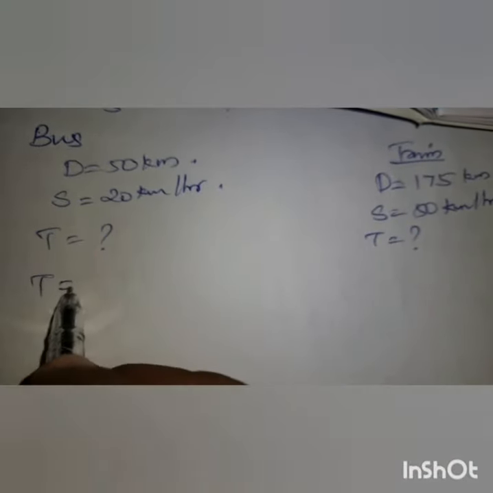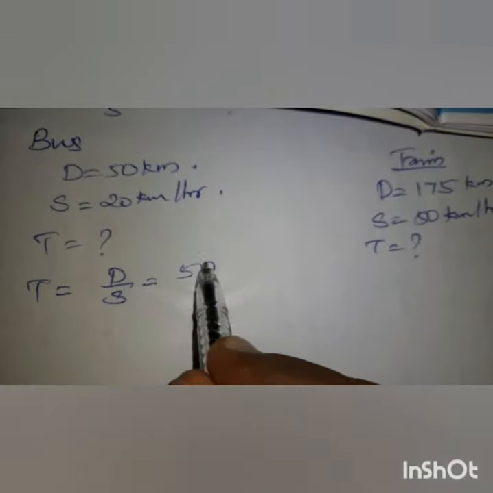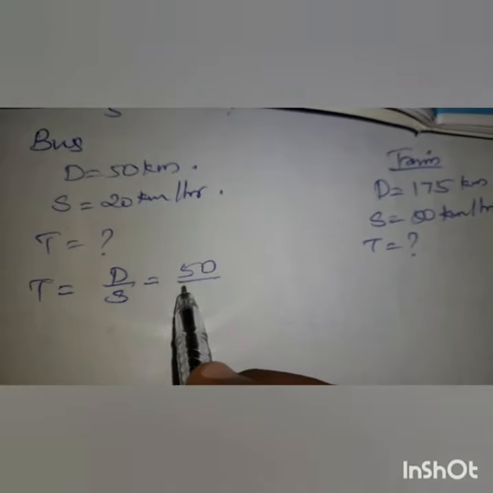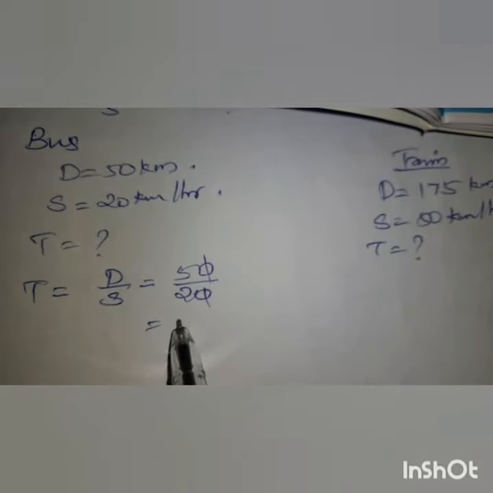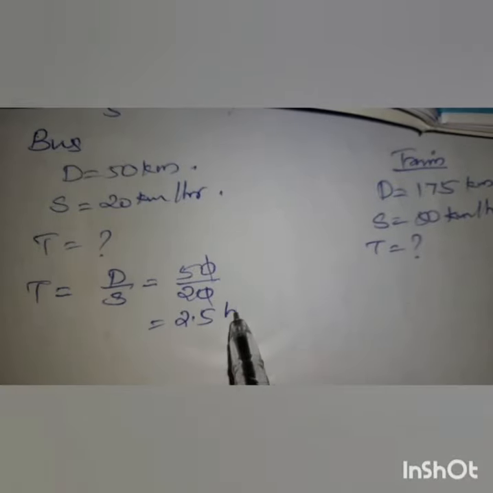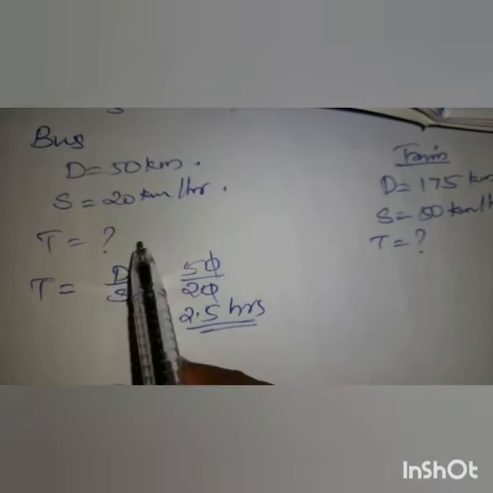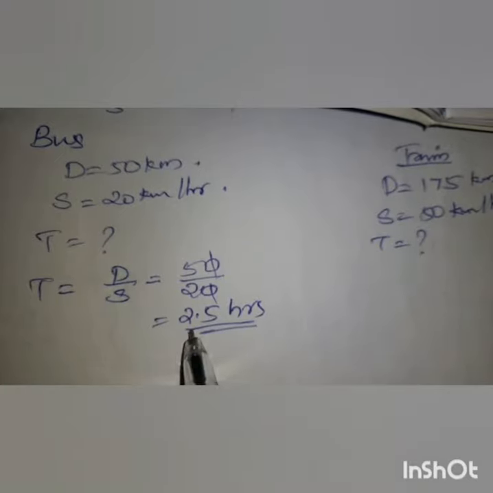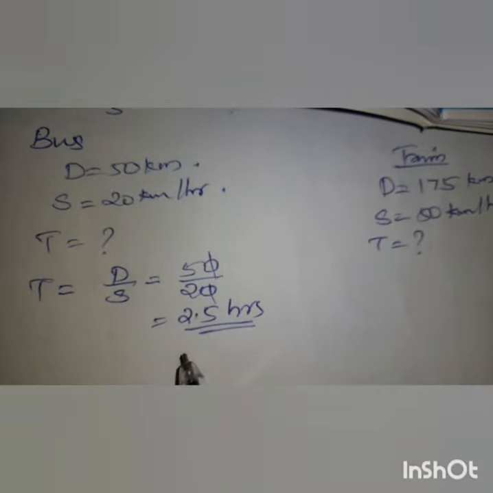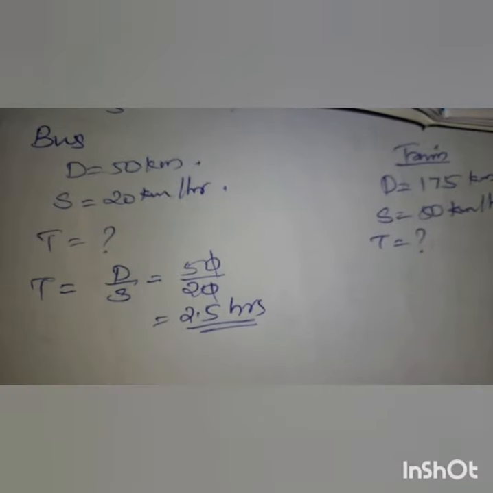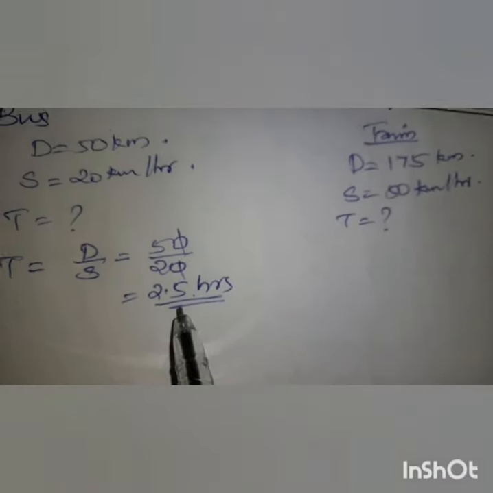So what is the equation of time? Distance by speed. Distance is 50 kilometers and the speed is 20. 0 and 0 cancel, 5 by 2, that means 2.5 hours. That is the time taken by the bus to travel 50 kilometers. So 2.5 hours the bus will take.